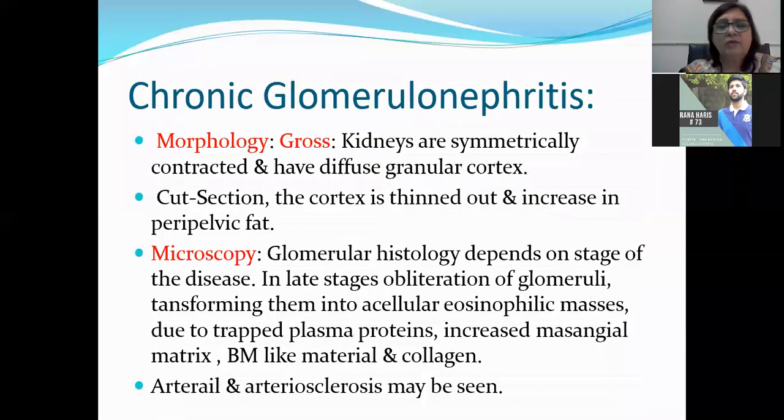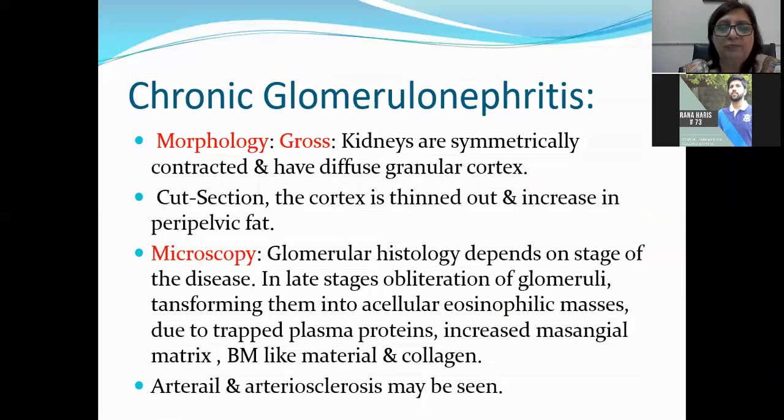So morphologically in chronic glomerulonephritis, the kidneys are symmetrically contracted. They have diffuse granular cortex and they become shrunken in size. They become smaller in size and contracted, and the cortex becomes granular. On cut section, the cortex is thinned out and an increase in peripelvic fat can be seen.